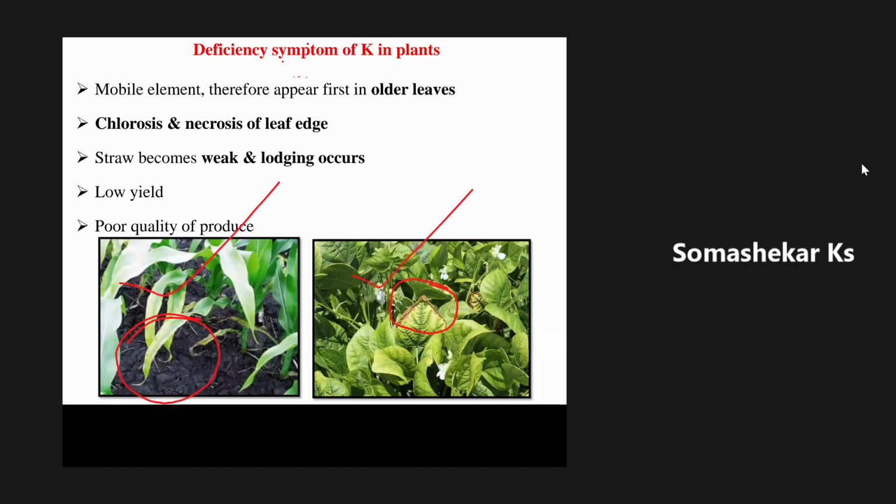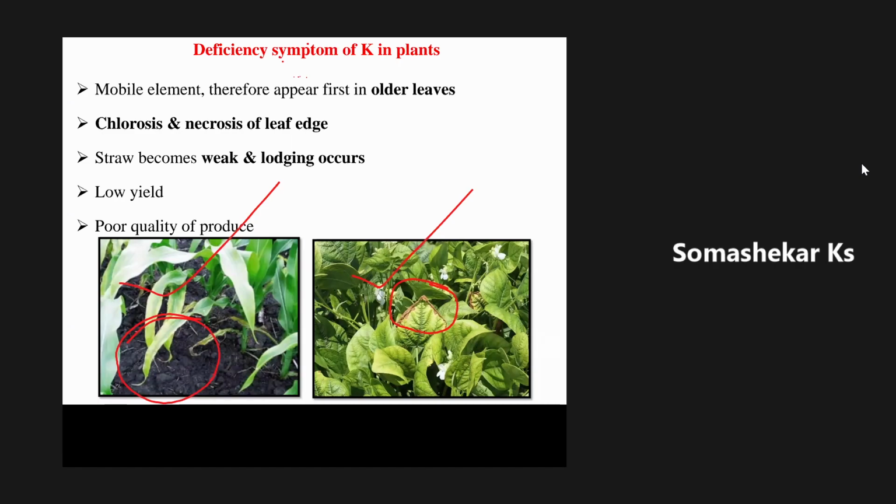One typical symptom by which you can identify the deficiency of potassium is, first, the burning symptom is going to be observed on the leaf tip of the older leaves, and then it will start along the leaf margins. The burning symptom will never be observed on the center of the leaves. The burning symptom and also the leaf drying symptom will be observed starting from the tip and also all along the leaf edges.